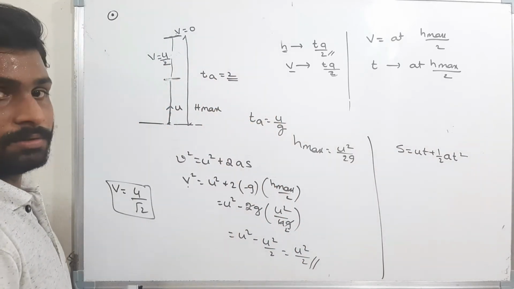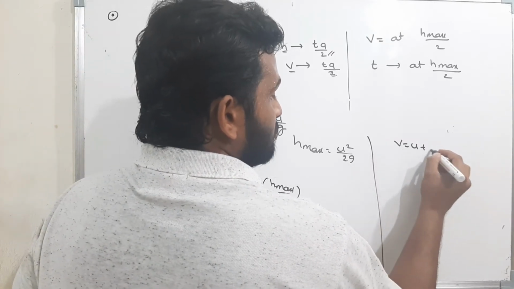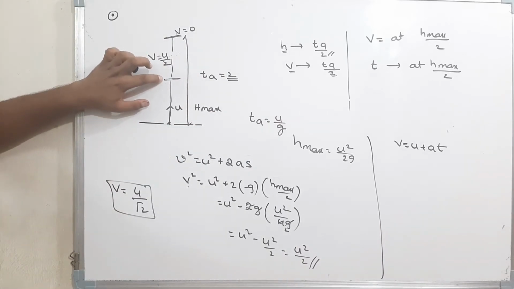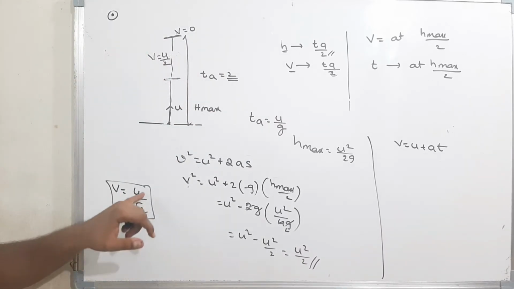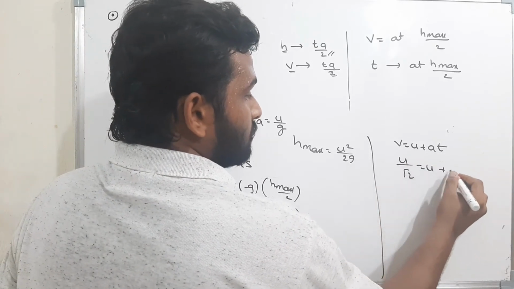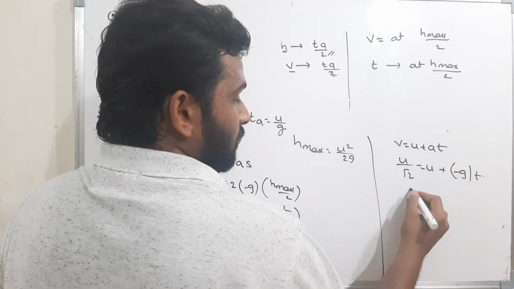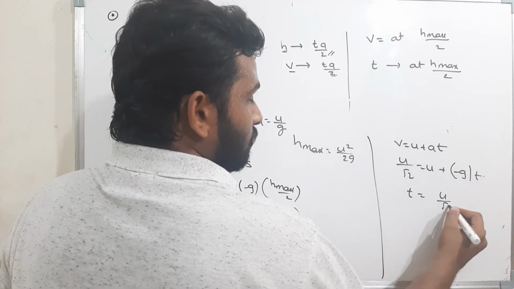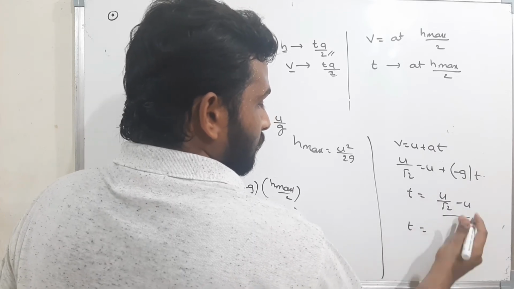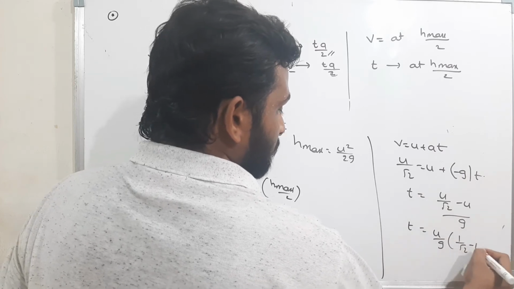I can use that equation, or I can use this equation also: V is equal to U plus A T. At half of the maximum height, that is h max by 2, what is the velocity? The velocity is U by root 2. Therefore, U by root 2 is equal to U plus, what is the acceleration? It is moving up, so minus G into time. What is the time? Time is nothing but U by root 2 minus U by G. If I take U by G common, how much will I get? 1 by root 2 minus 1.